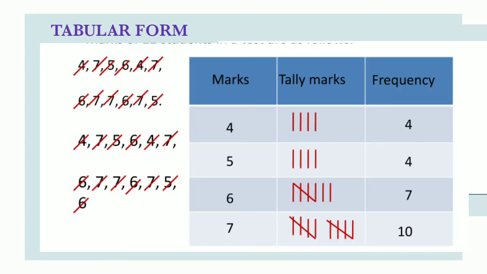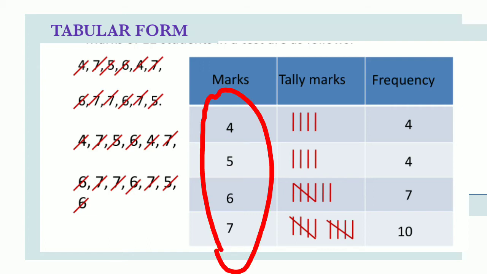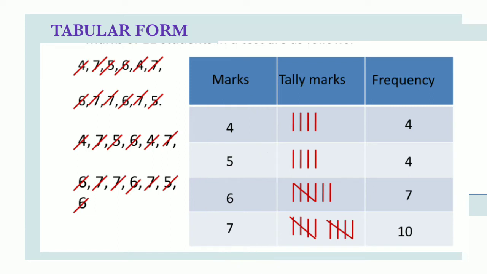Then we can construct tabular form by using tally marks. How to use tally marks? Here the given marks are 4, 5, 6, and 7. So 4 is repeating 4 times. So we draw 4 lines: 1, 2, 3, 4. Then frequency is 4. Then 5 is again 4 times. So we draw 4 lines: 1, 2, 3, 4. So the frequency is 4.